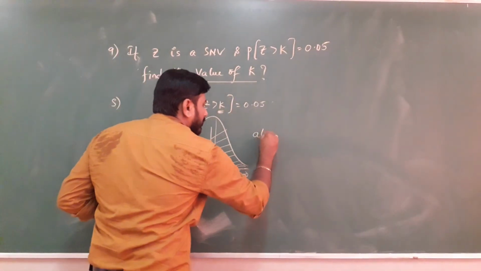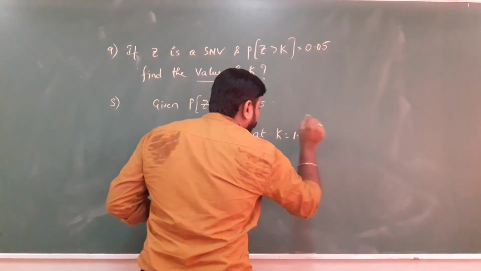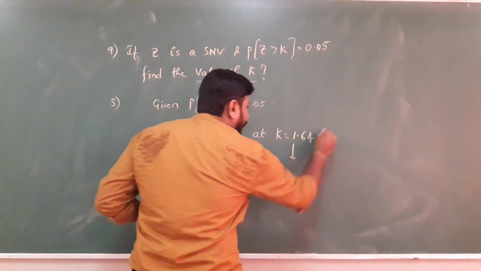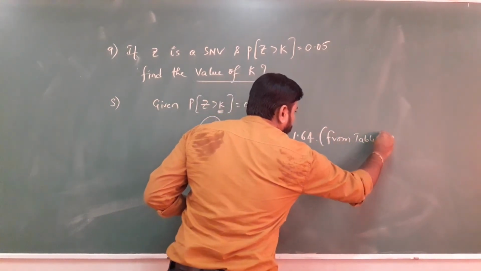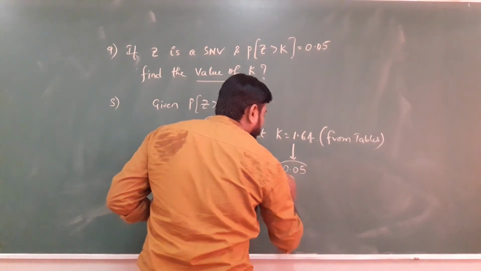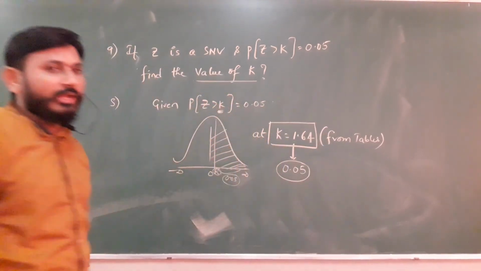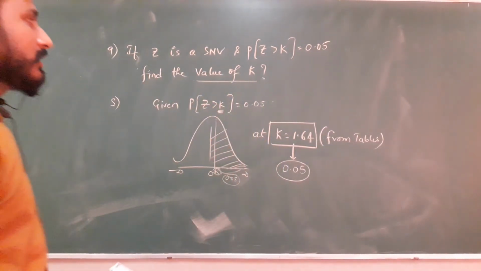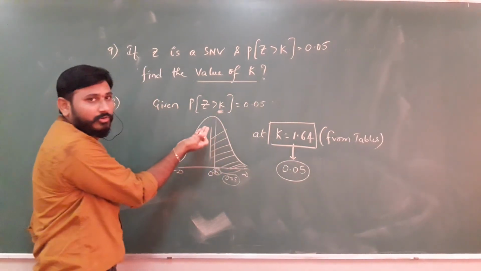So at K value 1.64 from tables, you get the value 0.05. So what is the K value now? 1.64.